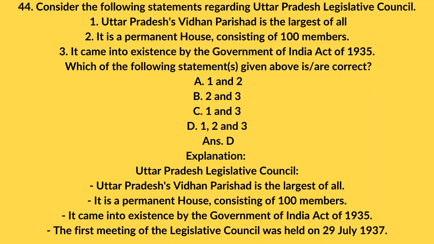Answer D. Explanation: Uttar Pradesh Legislative Council. Uttar Pradesh's Vidhan Parishad is the largest of all. It is a permanent house, consisting of 100 members. It came into existence by the Government of India Act of 1935. The first meeting of the Legislative Council was held on July 29, 1937.